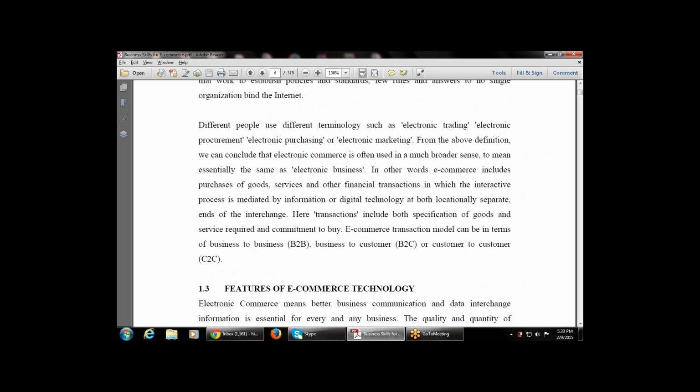That is known as B2B. One is B2C, where there is a business and a customer, and the business deals with the customer. Then customer to customer, C2C, where one customer deals with another customer, like auction of old furniture or old material. That is consumer to consumer. So these are the various transaction models: B2B, B2C, or C2C.